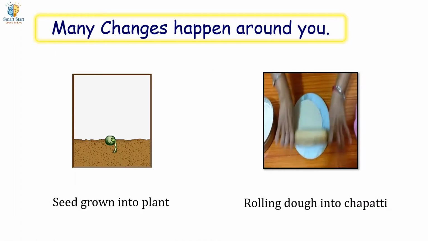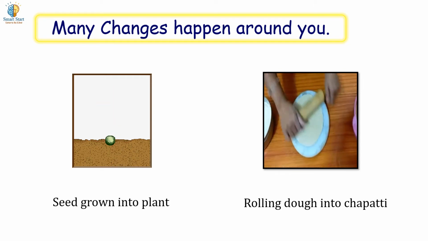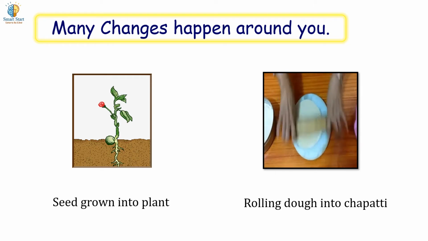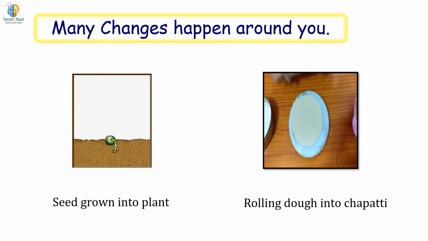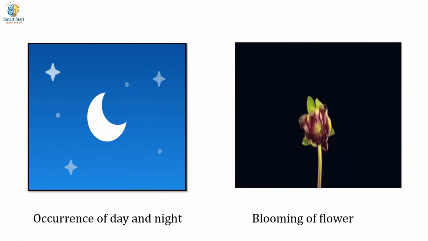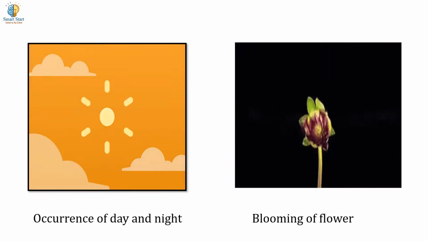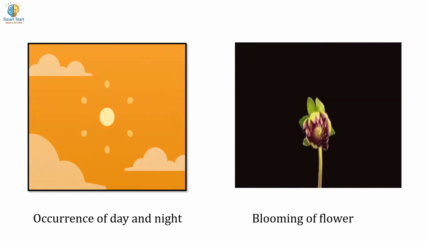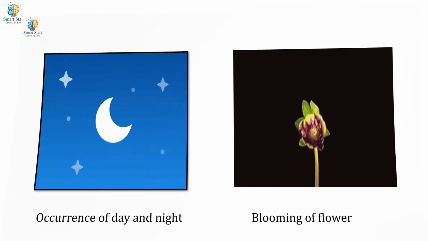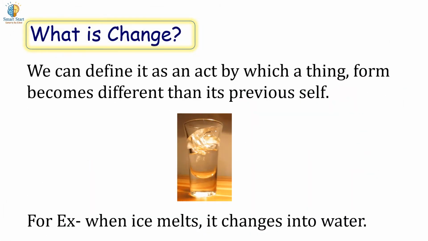Many changes happen around us, like seeds growing into plants, rolling up into chapati, occurrence of day and night, blooming of flowers. Now, what is change? We can define it as an act by which a thing becomes different from its previous self. For example, when ice melts, it changes into water.